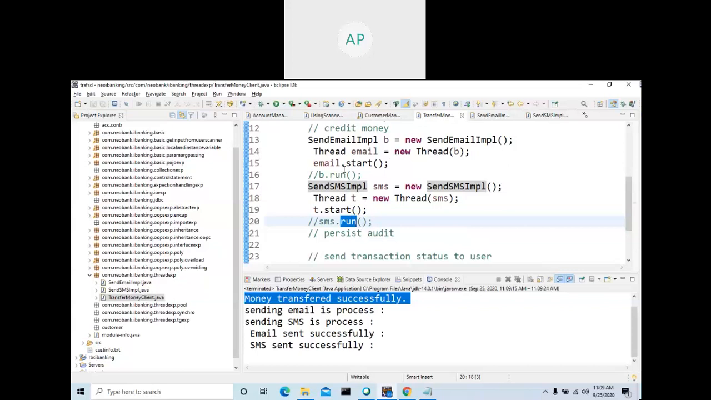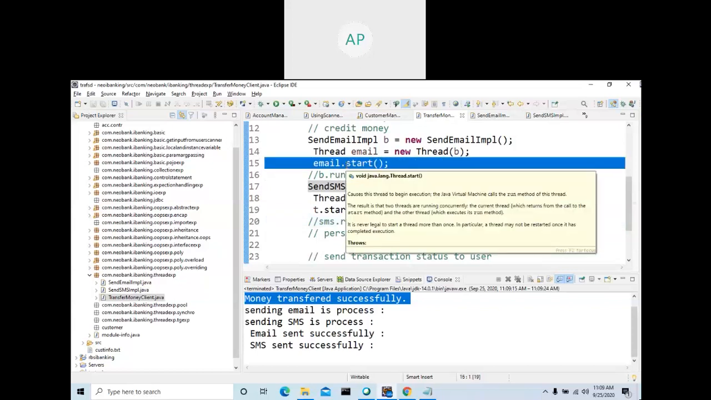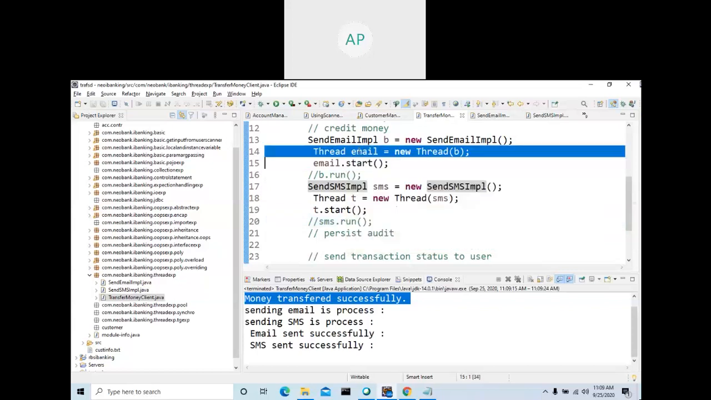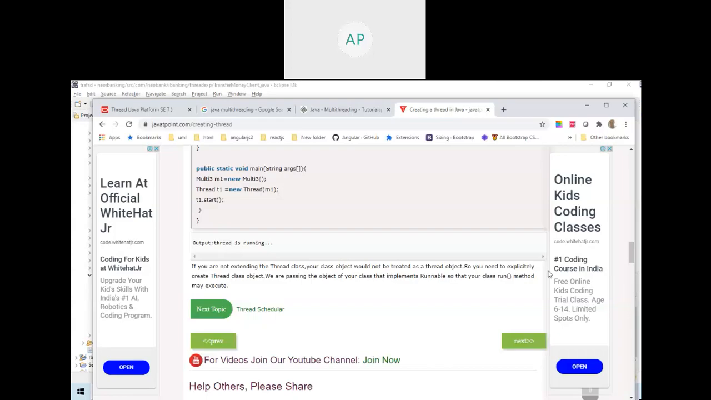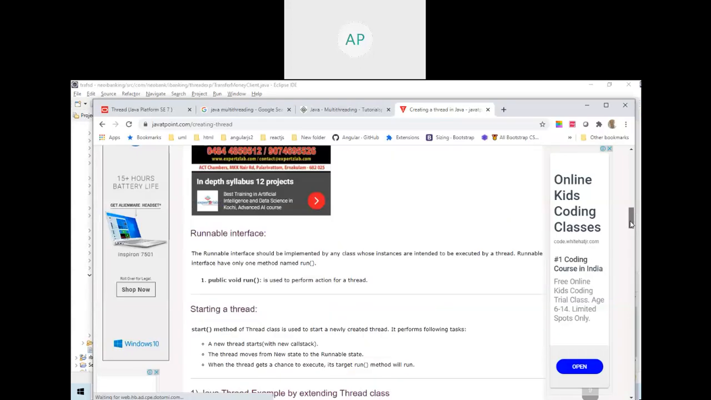Who is calling the run method? Here there are two run methods, right? Who is calling the run method? The scheduler calls this run method. We are not calling the run method. The scheduler is calling the run method.